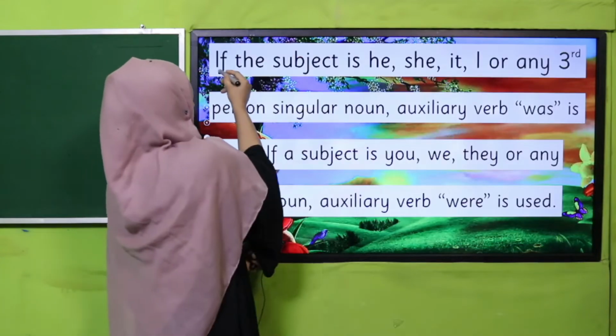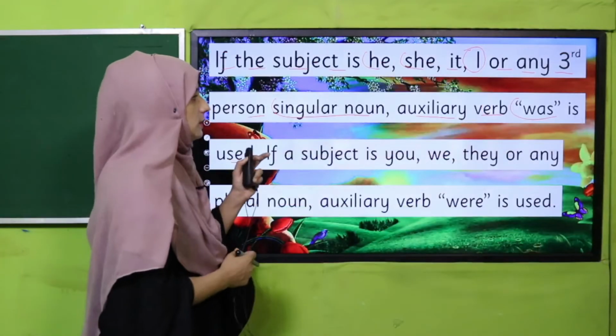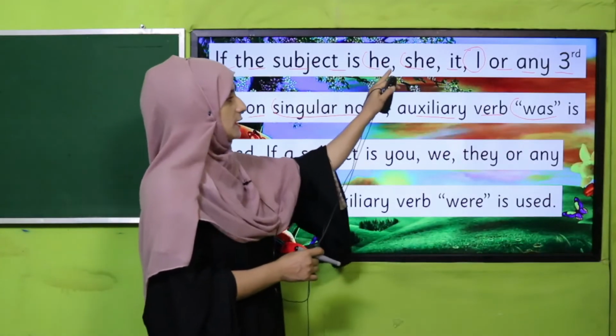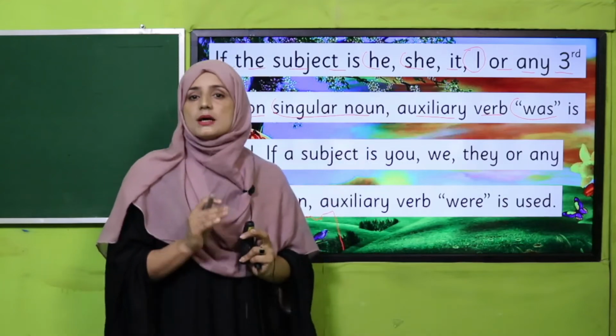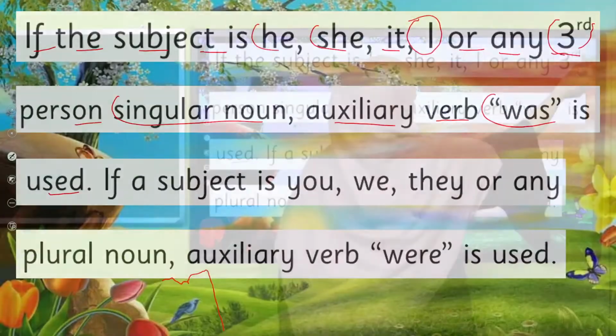If the subject is he, she, it, or I, or any third person singular noun, the auxiliary verb was is used. So where do we have to use was? Yes, we have to use was with he, she, it, I, or any third person.